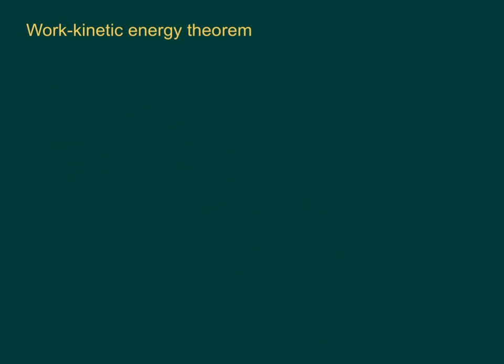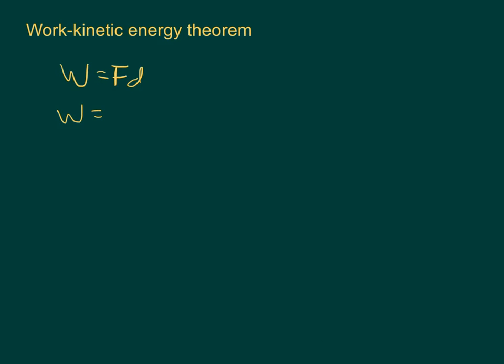So now we want to talk a little bit about the work kinetic energy theorem. The work kinetic energy theorem goes something like this: if we're applying a force over a distance, so work equals force times distance, I'm going to ignore the cosine theta part here and assume that we're pushing in the same direction as our motion. So that would mean that cosine of theta is just 1. So we get just force times distance.